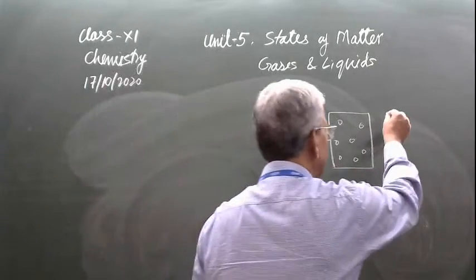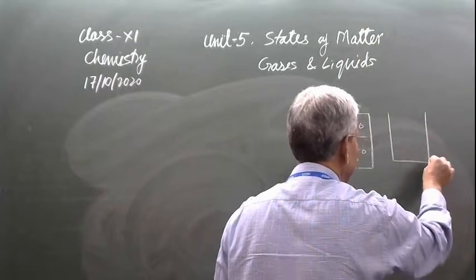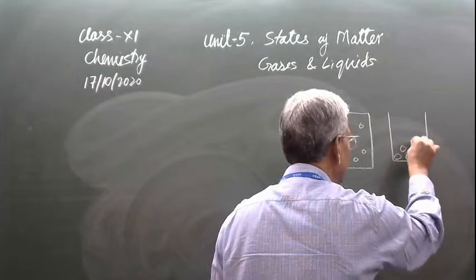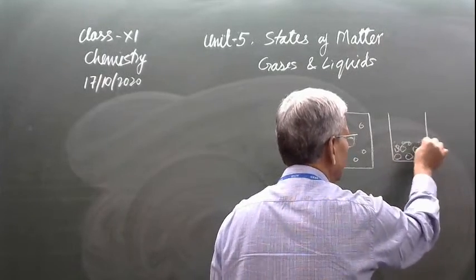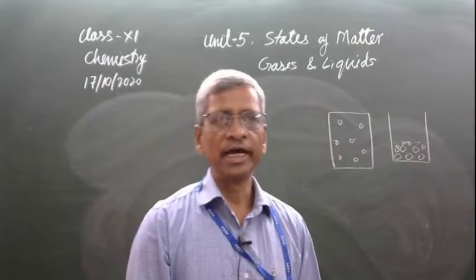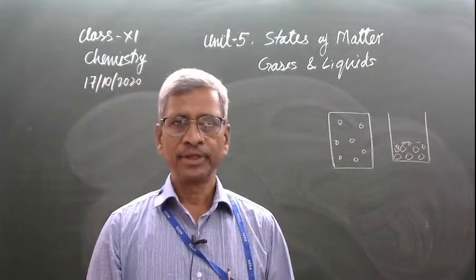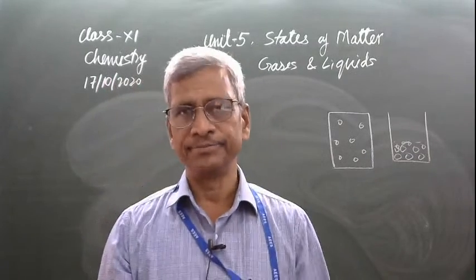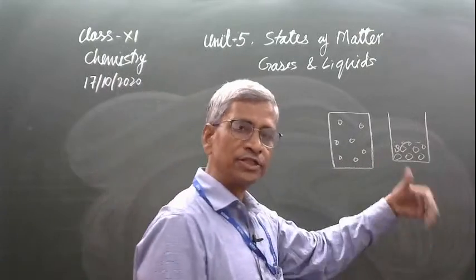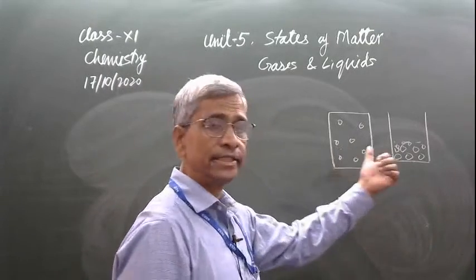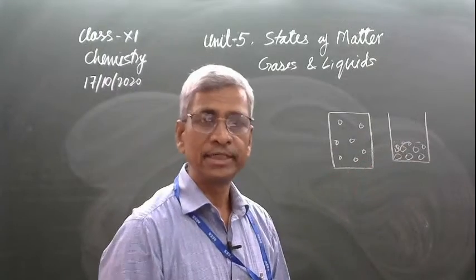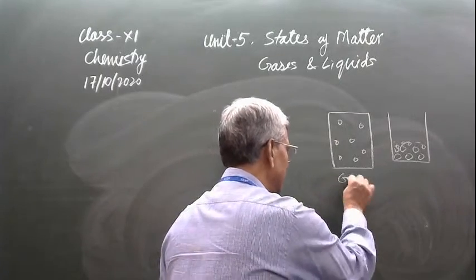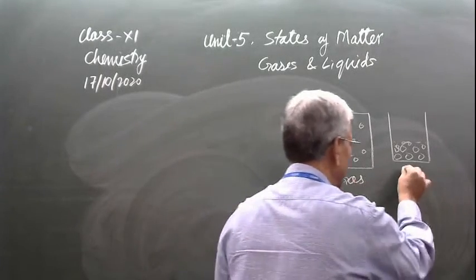That force is unable to hold the particles together, that is why they move freely in the system. While in the liquid state, the particles are arranged in a systematic manner up to some extent. They are closer as compared to the gaseous state. The interparticle force of attraction is strong enough to hold them together. That is why they occupy a certain volume. Here the gases occupy the total volume of the system, while here they occupy only a certain volume. This is the gaseous state, and this is the liquid state.